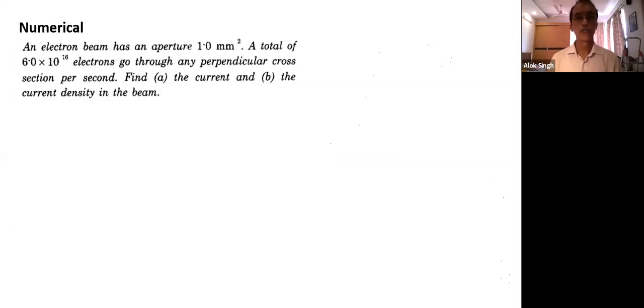Can we solve this question? The simple question. Electron beam has aperture. Aperture means cross-sectional area. So so many electrons go through in one direction only. What is the current and what is the current density in the beam? All of you just solve it.